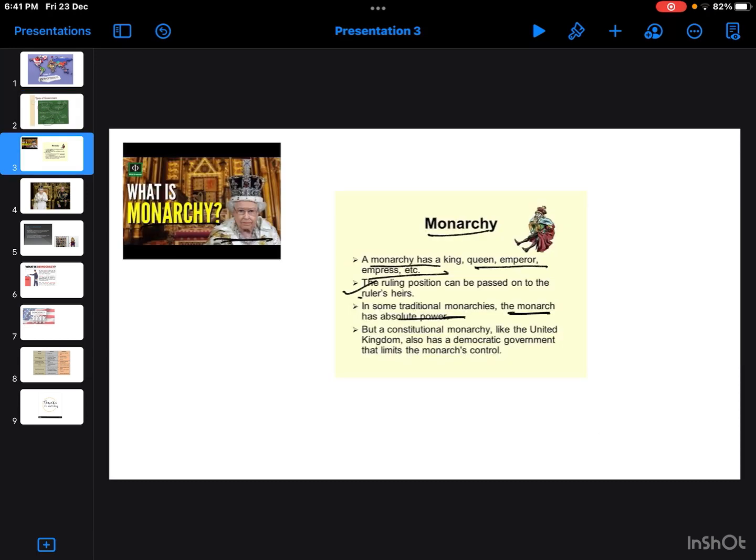Let's start with monarchy. You can see the image. You can see Queen Elizabeth. Monarchy is nothing but different country follows different type of government. As I said, we follow democracy in India here. So 200 years ago, everyone used to follow this monarchy rule, means a particular king used to rule a particular territory.